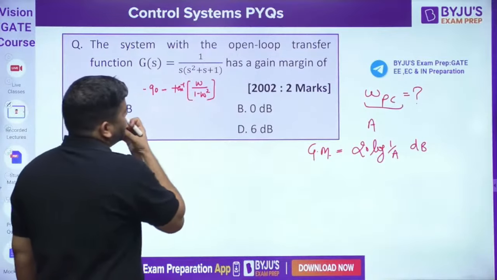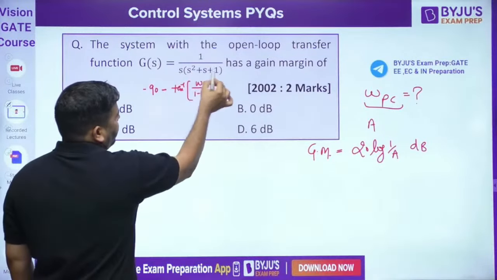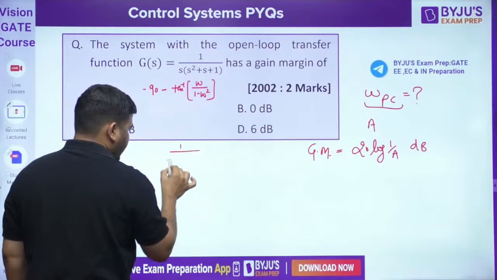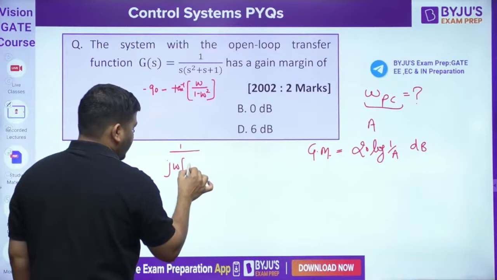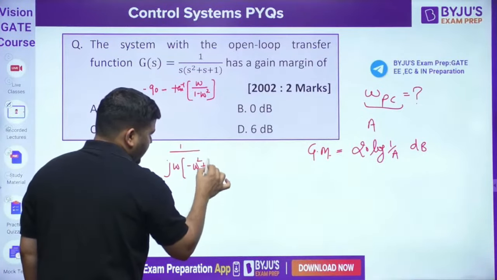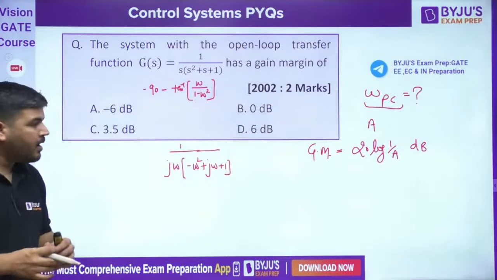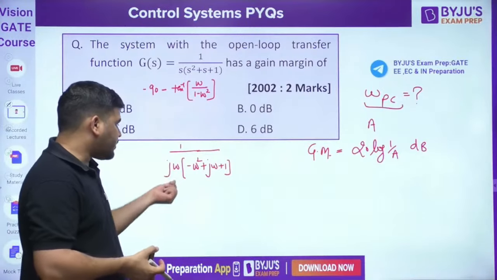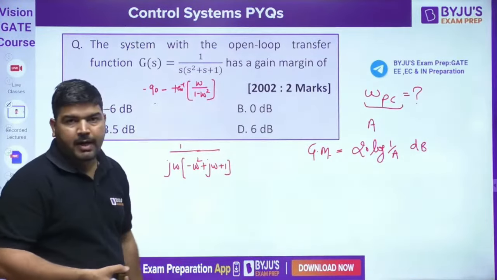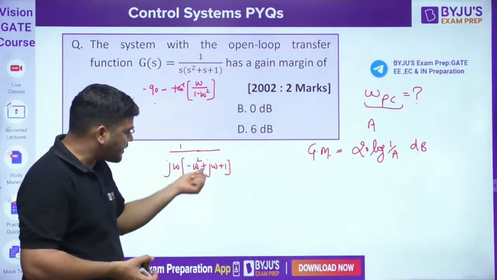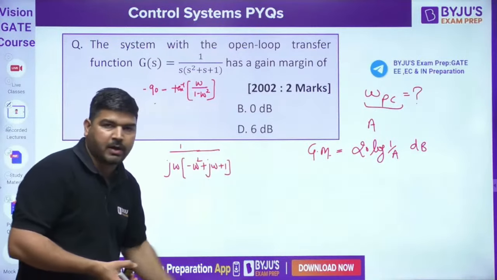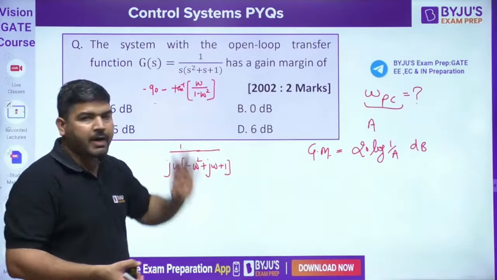Now let me tell you guys, it's very interesting, because if you replace s equal to j omega, then it will become like this: j omega divided by minus omega square plus j omega plus 1. This is our transfer function. Now the angle of this quantity is 90, so in the numerator we will write minus 90, and the angle of this quantity is tan inverse of imaginary part by real part, and we have taken the minus sign here.